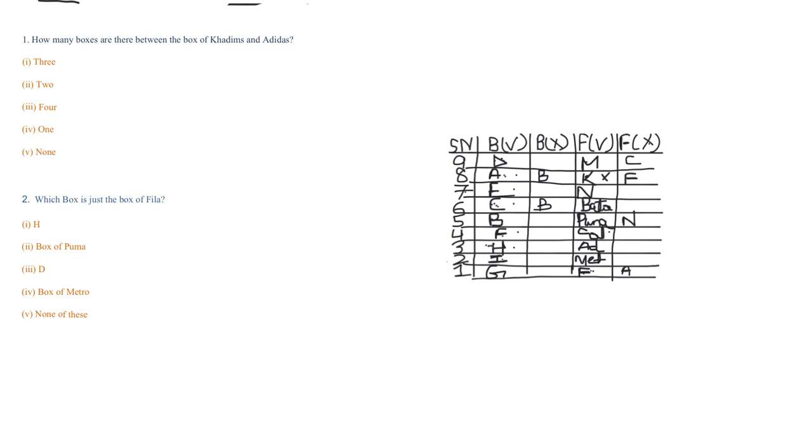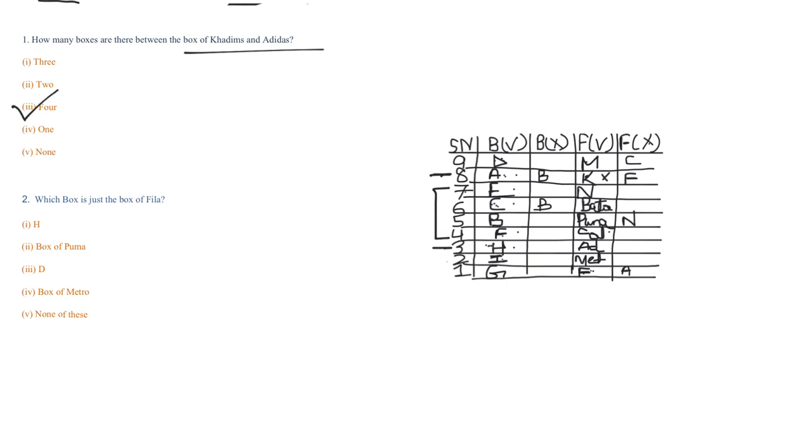So first question is this: how many boxes are there between the box of Khadims and the box of Adidas? So you know that your box of Adidas is at third number position and your box of Khadim is at eighth number position. So you can simply say that there are 4 boxes.